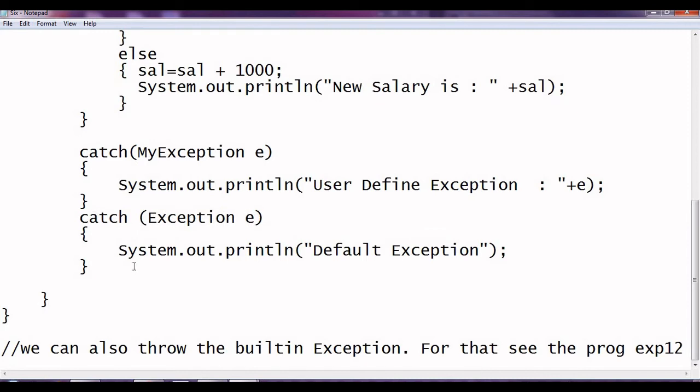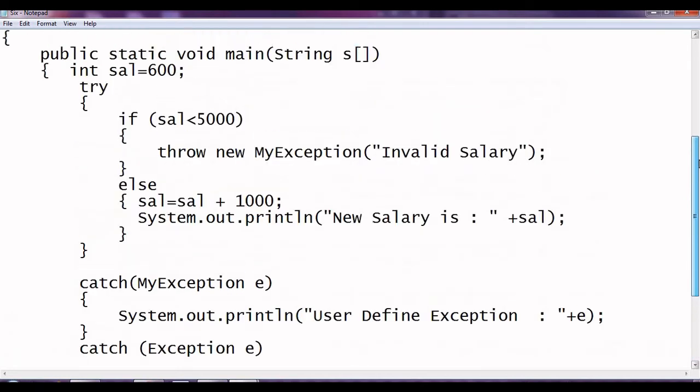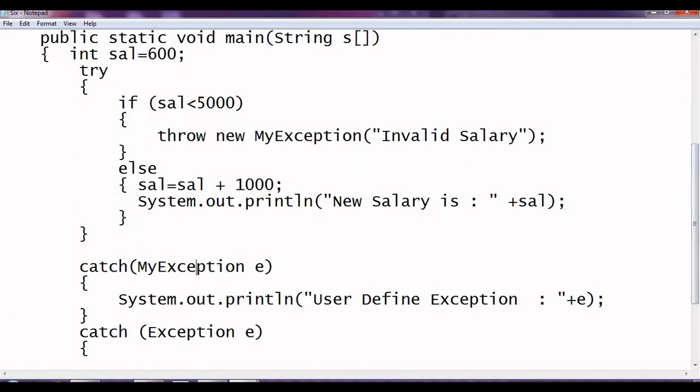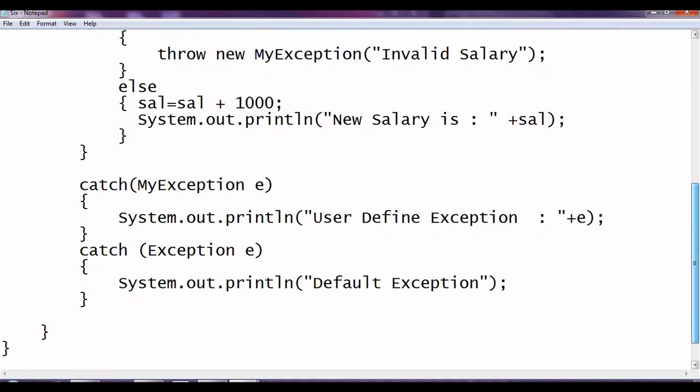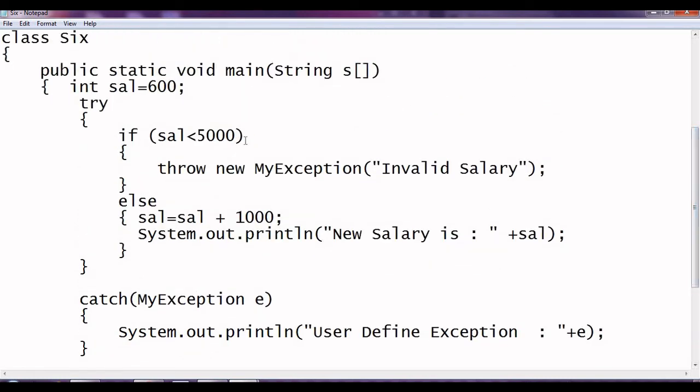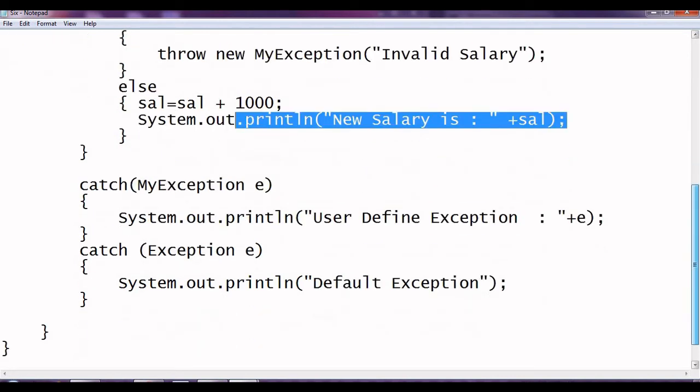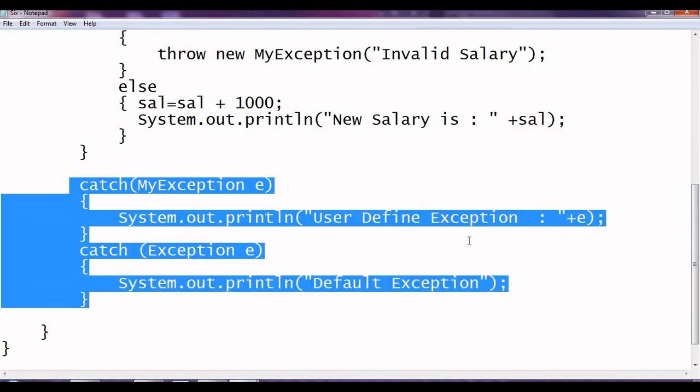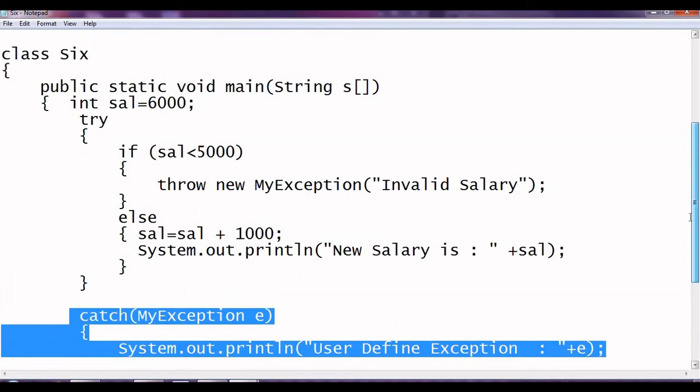If no match is found, it will say unreported exception or abnormal program termination will happen. But here it is finding the catch, so it will not give you abnormal program termination. Let us see the flow again. Take 6000 first. It will go for the try. If it's false, it will go for 7000, make salary 7000. The new salary will be printed as 7000. No need of this catch because there is no error. So the new salary will be printed.